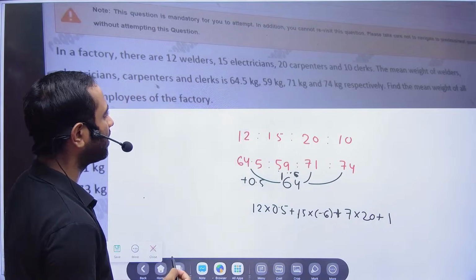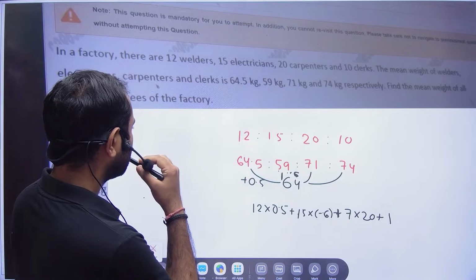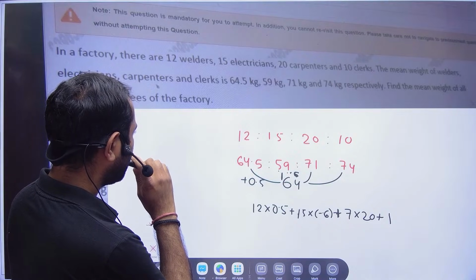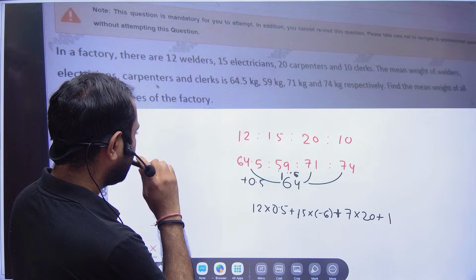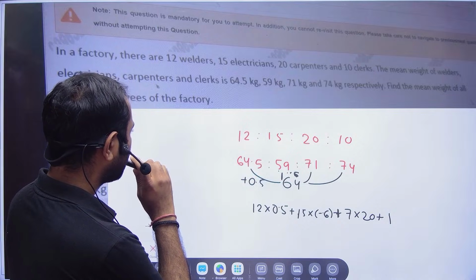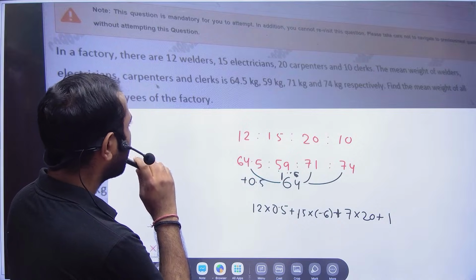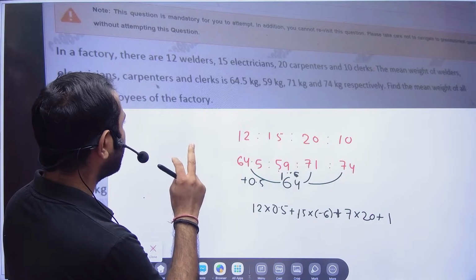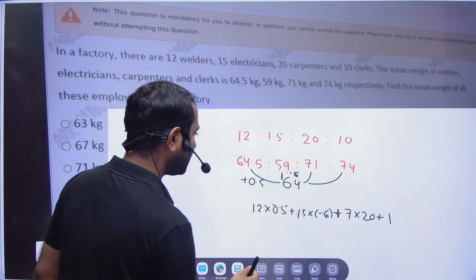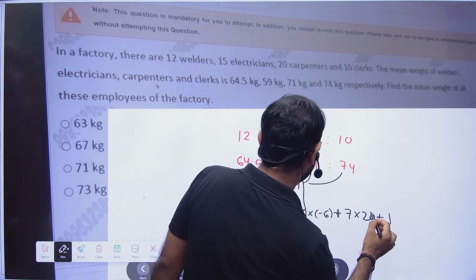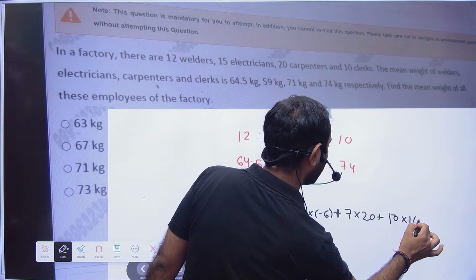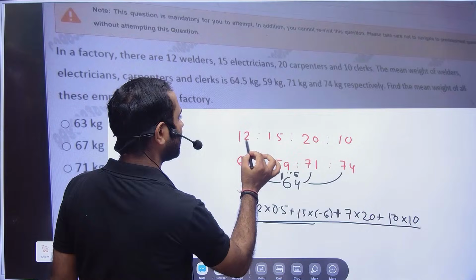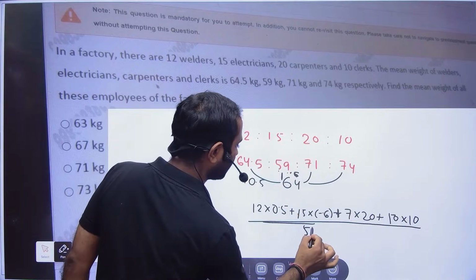There is some mistake we have done. 64, 59, 71, 74, with 12, 15, 20, 10. And then here it is 10 into 10, 100. And then divided by 57, right?